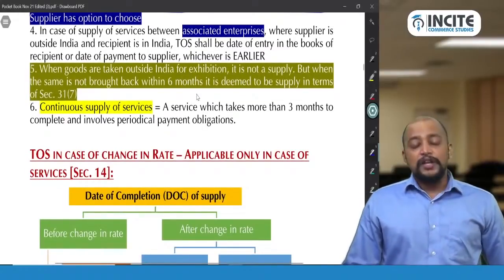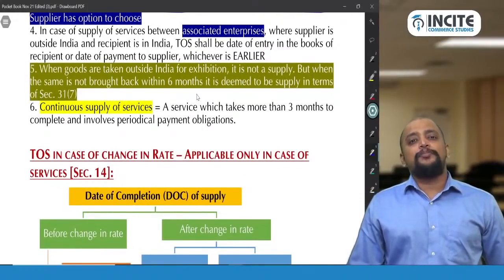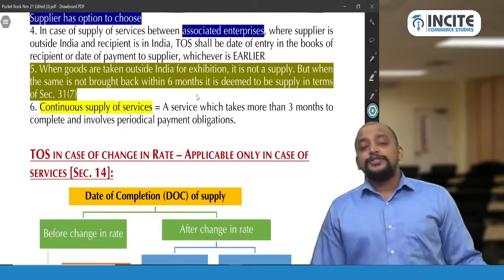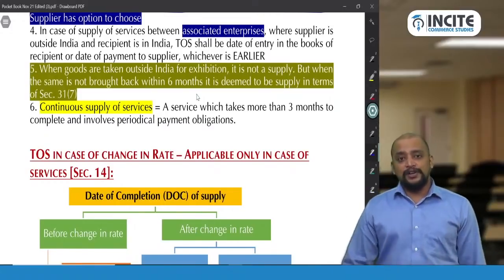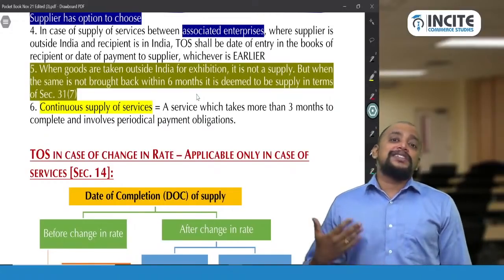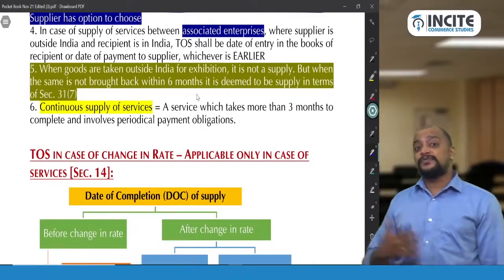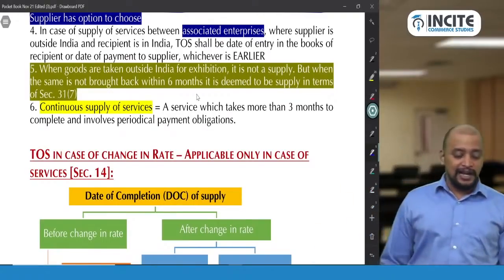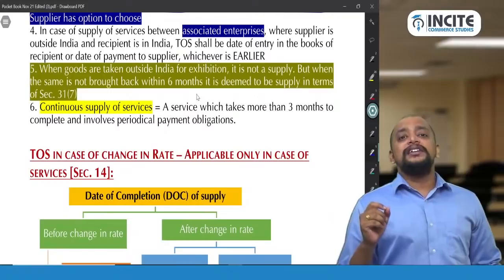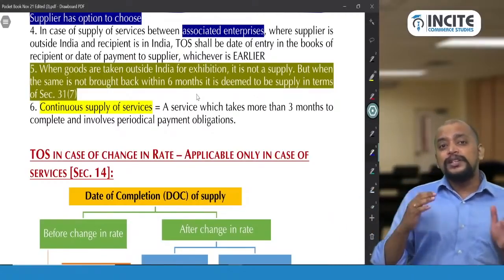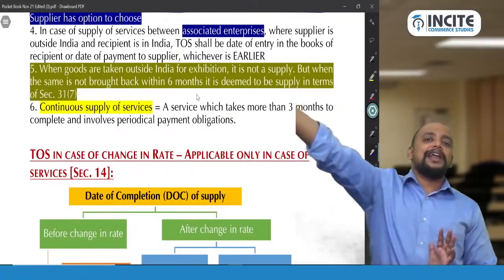What is that? If goods are taken for sale on approval or on return basis, we need to take the due date of invoice as the date on which supply actually takes place, or 6 months from the date of removal, whichever is earlier. Actually, this point is applied in case of goods taken outside India for exhibition.